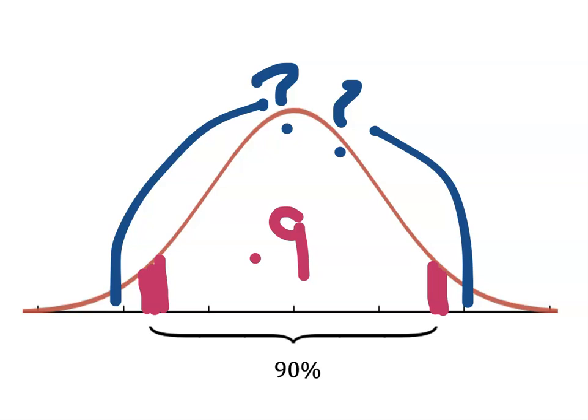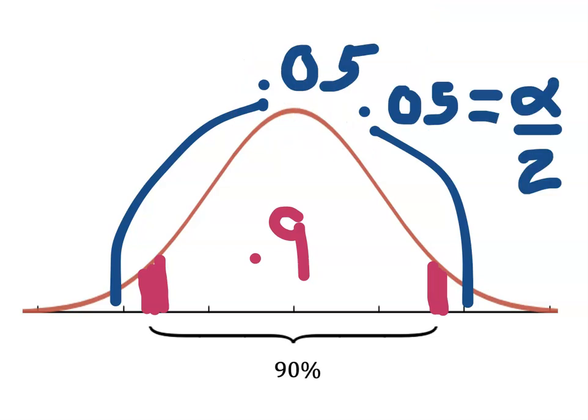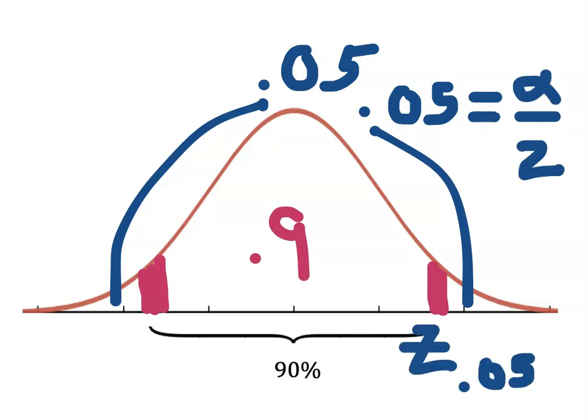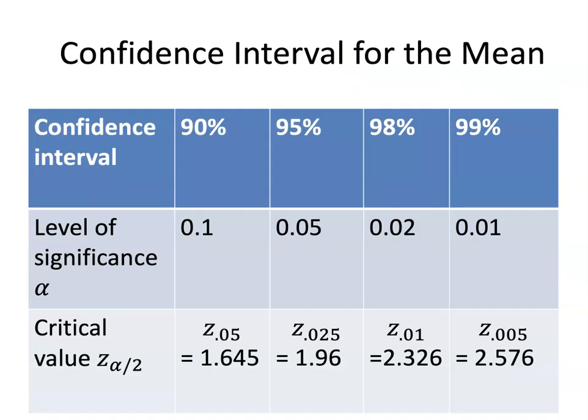So if the whole area is 0.1, what is this area? Well, you can do the math. Each of those is going to be 0.05. In other words, if the whole area is alpha, then half of the area is 0.05. That's going to be alpha over 2. And that's why we call this z sub alpha over 2, z sub 0.05. Okay, it's a complicated argument. We call this z sub 0.05 because the area to the right of it is 0.05.